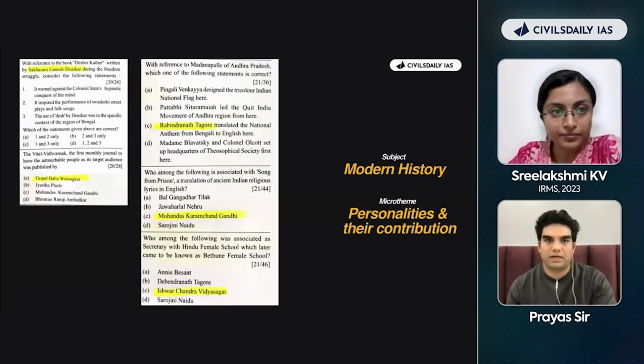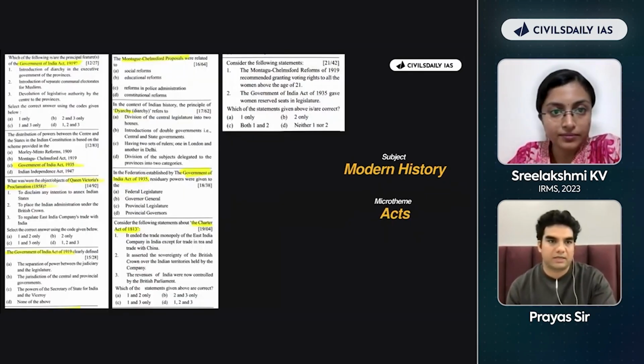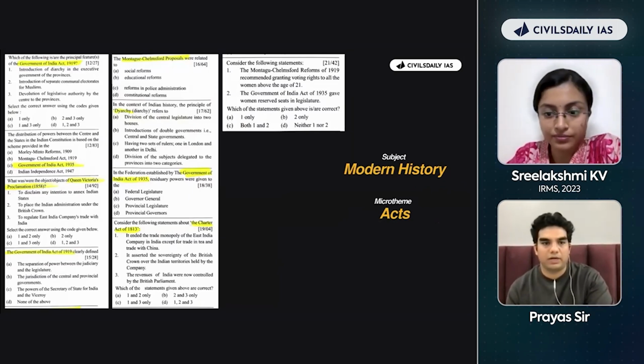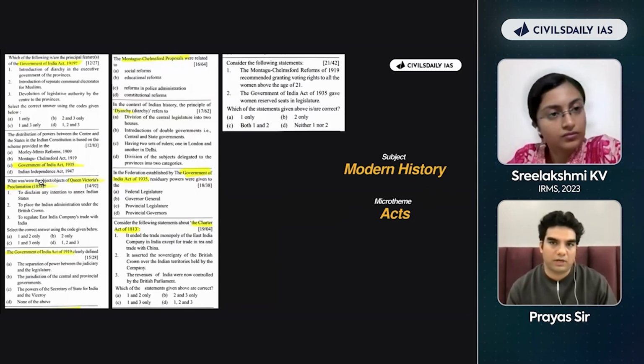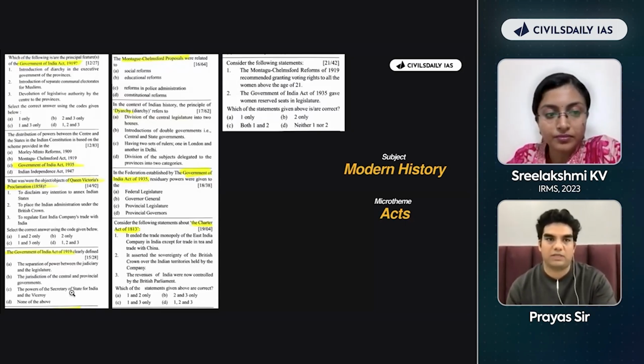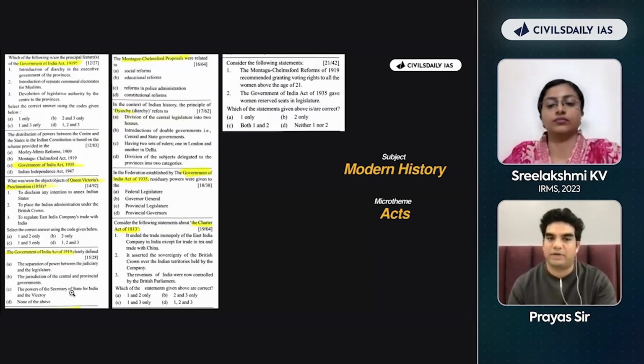Some more questions from personalities and contributions. This is acts, again, one of the second or third most repeated micro themes. They ask features, one or two very important questions here. Extremely important. You cannot ignore it. Next time you open up history PYQ, you have to understand. Now, for instance, they asked this, Government of India 1935. It's not just an option. You have to make notes out of it. Like what is it? Because next year the question could come from it. Each one of these options has a standalone value in itself. That's the whole point. You can never be surprised next year, and when you are giving the exam, you should not be in the state of wondering why this came and where it came from.